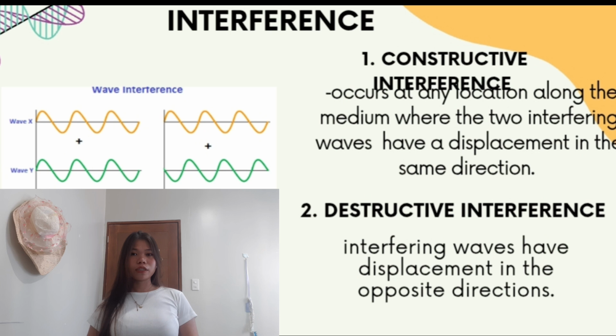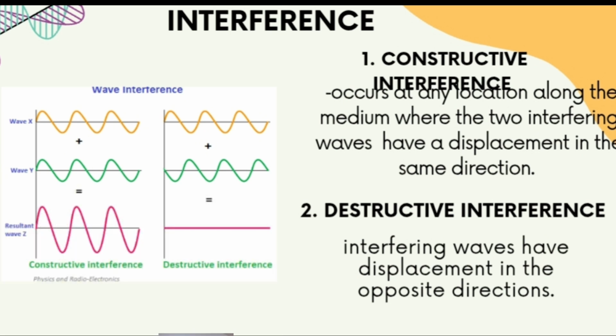Constructive interference occurs at any location along the medium where the two interfering waves have a displacement in the same direction, while destructive interference is when the interfering waves have displacement in opposite directions. The figure shows the two main types of wave interference, constructive and destructive interference.